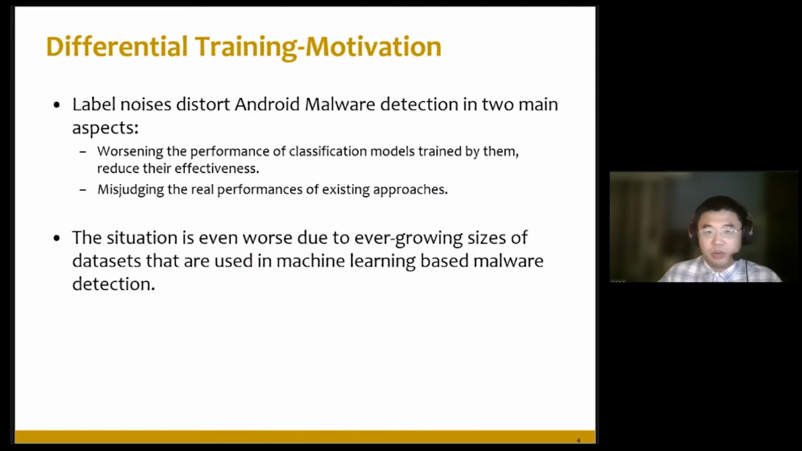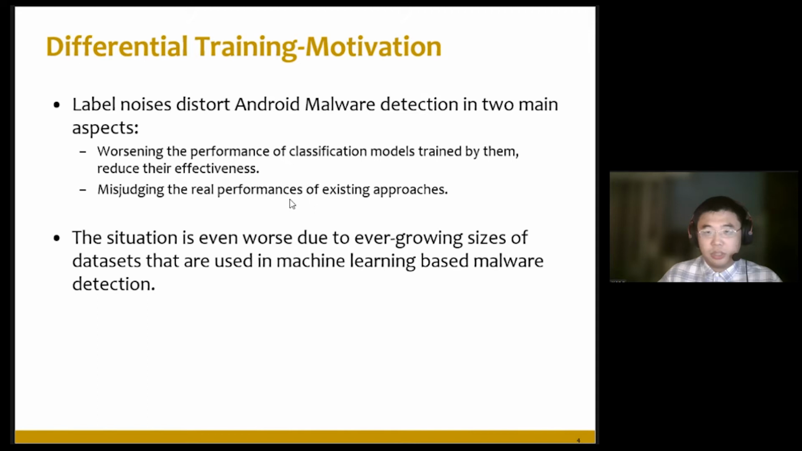The label noises may distort Android malware detection in two main aspects. First, the label noise will worsen the performance of the classification model trained on it. Second, if the testing set is questionable, you cannot judge the real performance of these approaches.